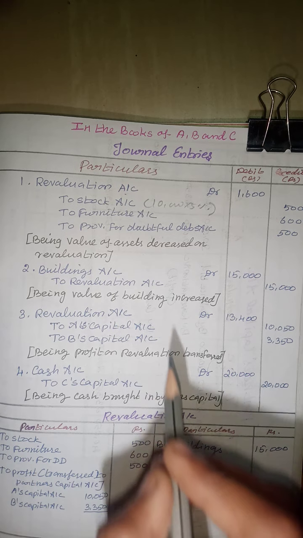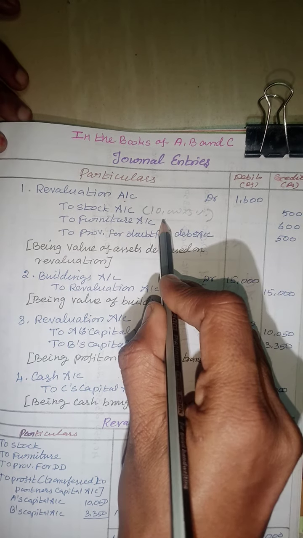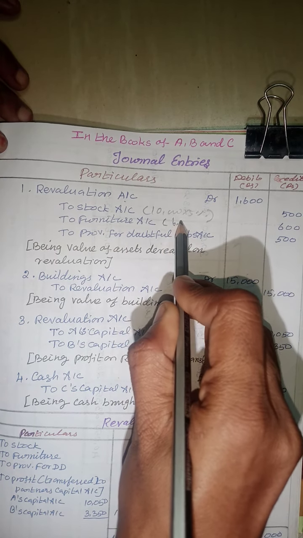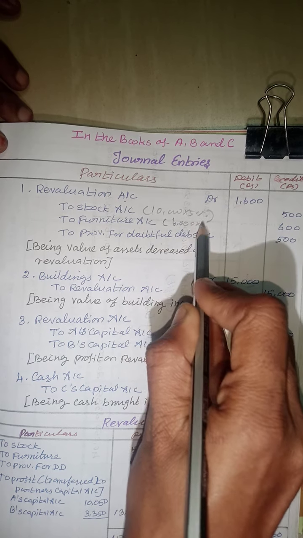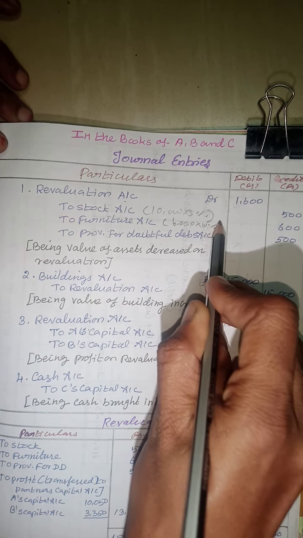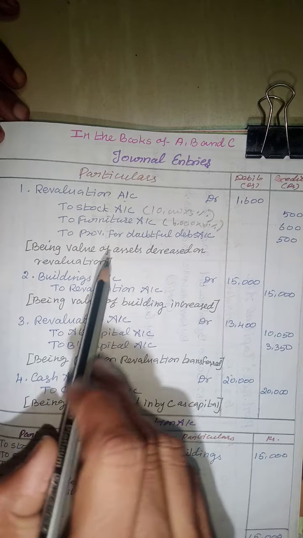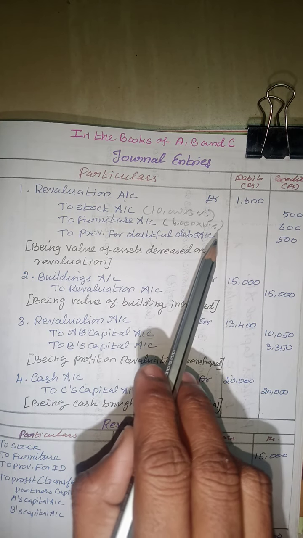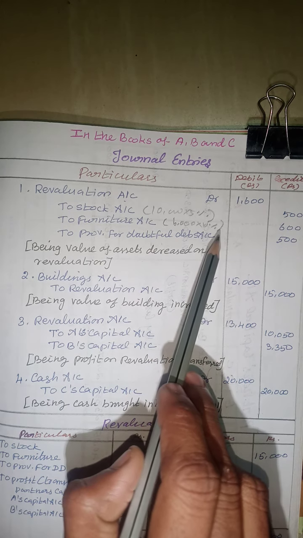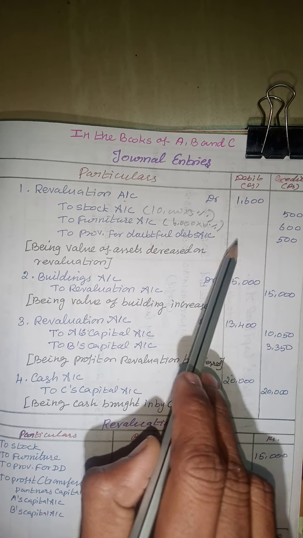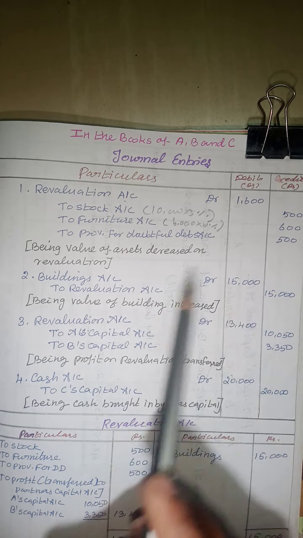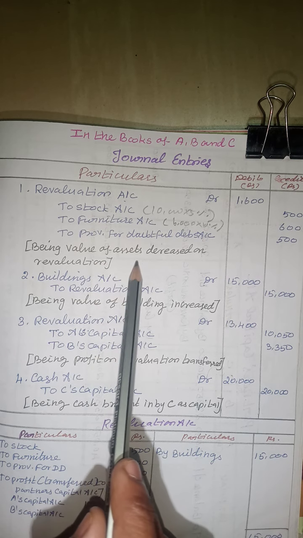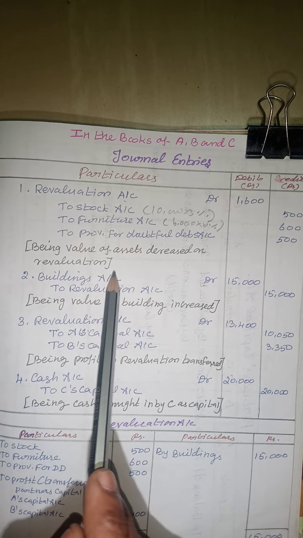Then furniture depreciated at 10%: 6,000 into 10% is 600. Provision for doubtful debts increased to 1,000, already given in the balance sheet 500, so we put only 500. So, this is the decrease in value of assets on revaluation.